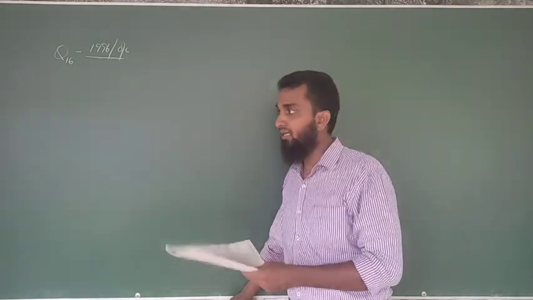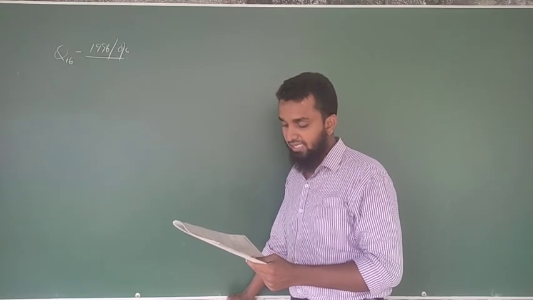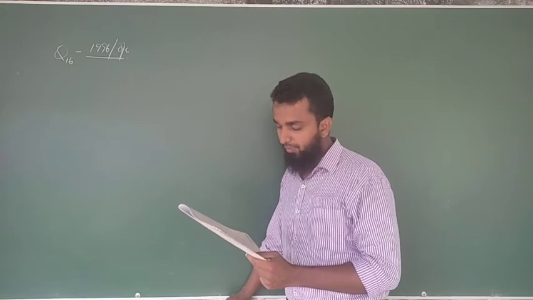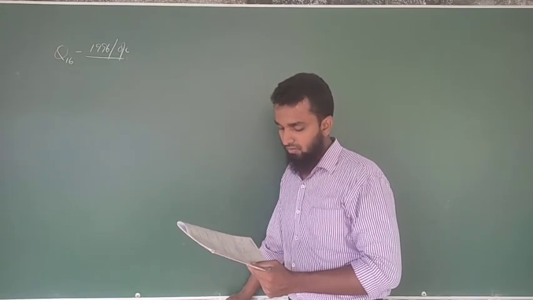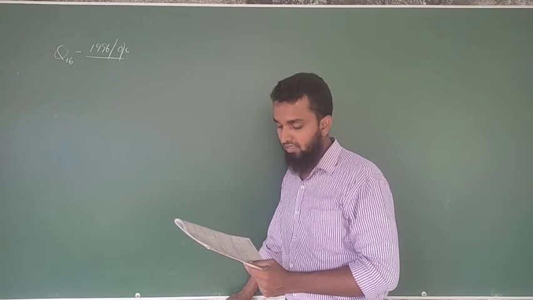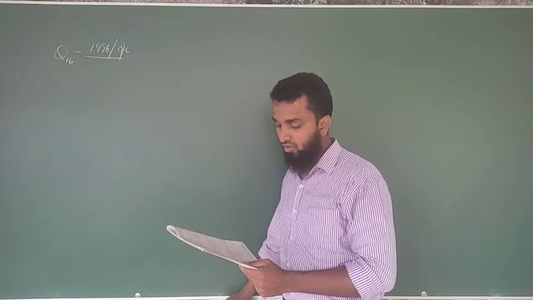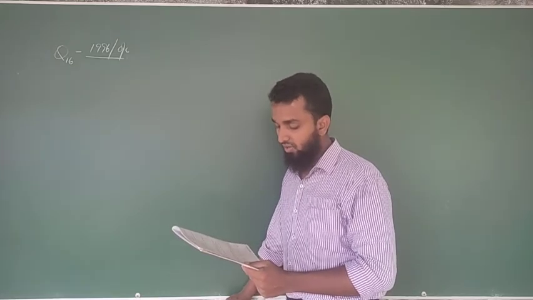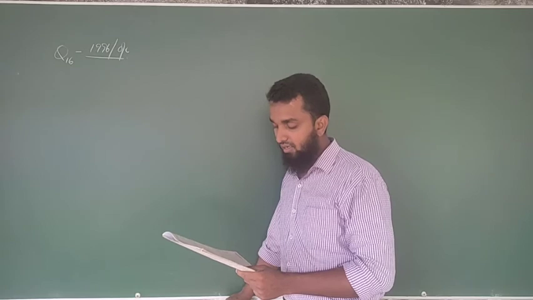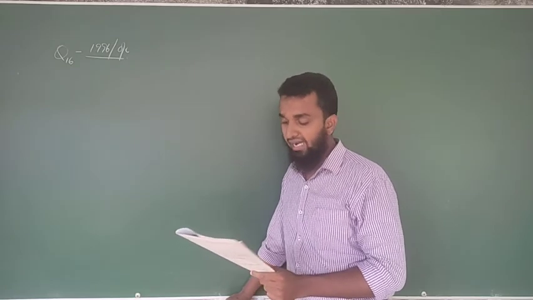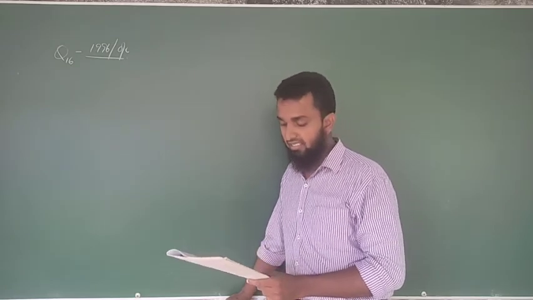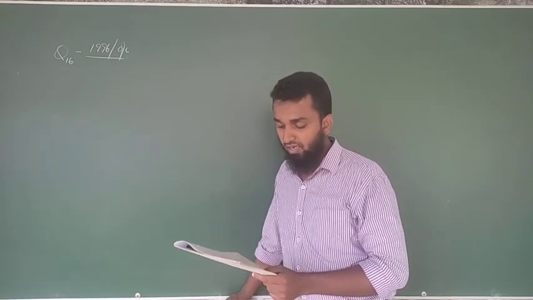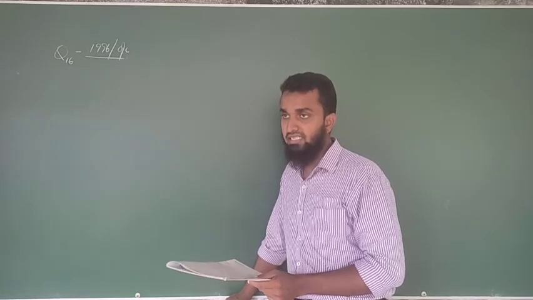Now read the graph. For the first 5 seconds, Vimal went 400 meters, right, with a constant velocity, because the slope is not changing. After that, the slope is 0, no gradient, which means he is at rest, right. Sometimes he may buy some goods in the shop. For that he is at rest now, right.